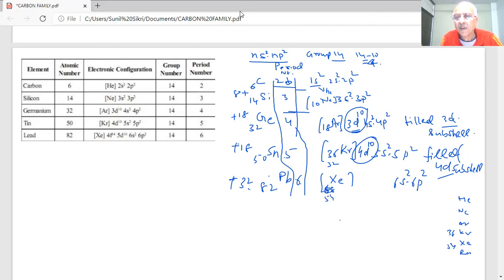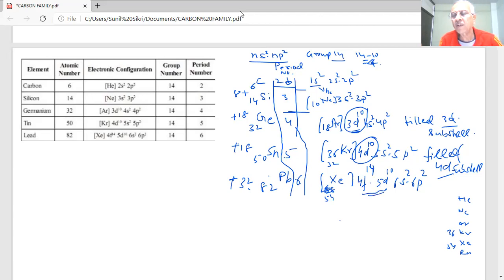So what is happening? 6s2, how much do you have then? 5d10, and then 4f14. So we have the 4f and 5d effect, student.